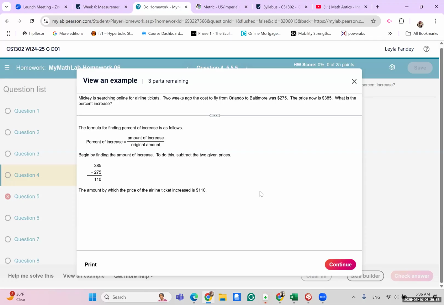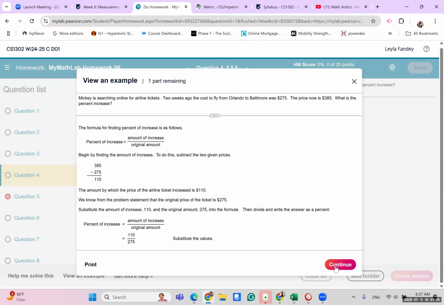If you wanted to tell a person the tickets increased by $110, you would be done. But if you wanted to see by what percentage from 275 the tickets increased, then you take that amount of increase and divide it by the original amount, which is 275.